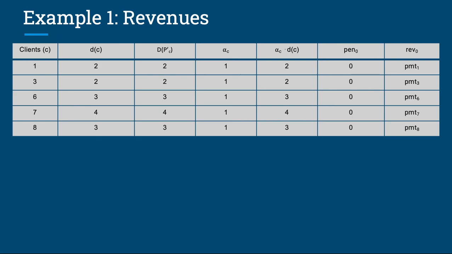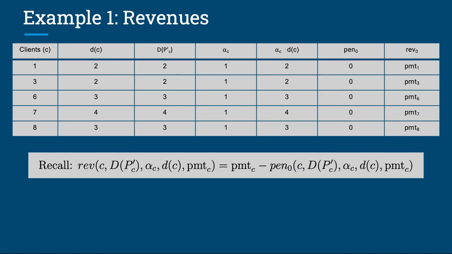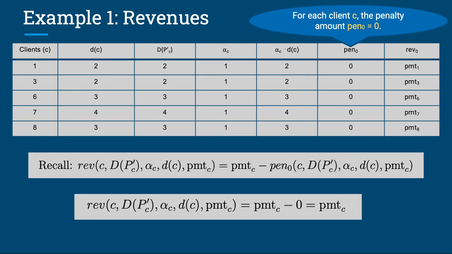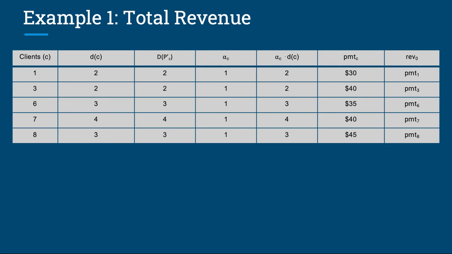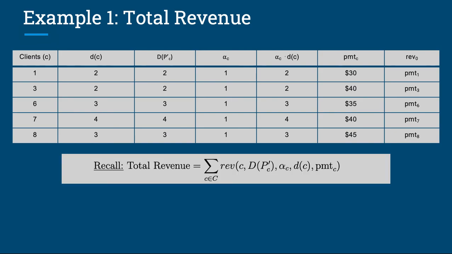Now we look at the revenues for each client. For all the clients, we have the values from the last slide. Recall the formal definition of revenue, which is payment minus penalty. Since the penalty amount for each client is 0, the revenue amount for each client is equal to the payment amount, payment of C. Lastly, we look at the total revenue for profit only. The definition is simply the sum of revenues received for each client. The revenues for all the clients, as worked out in the previous slide, is equal to the respective payment amounts.